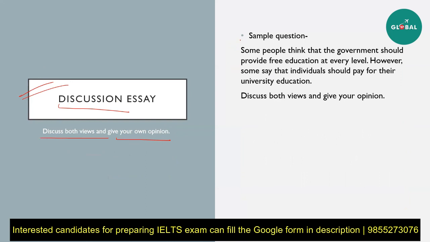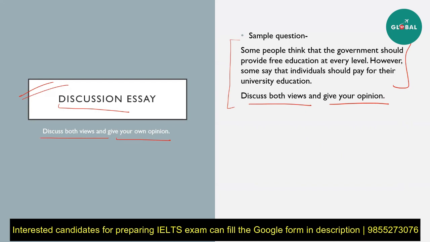A question for a discussion essay would look something like this. Some people think that government should provide free education at every level. However, some say that individuals should pay for their university education. Discuss both views and give your opinion. This was just a sample statement, or you can see the background information that was given to us. Do you think government should pay for free education?